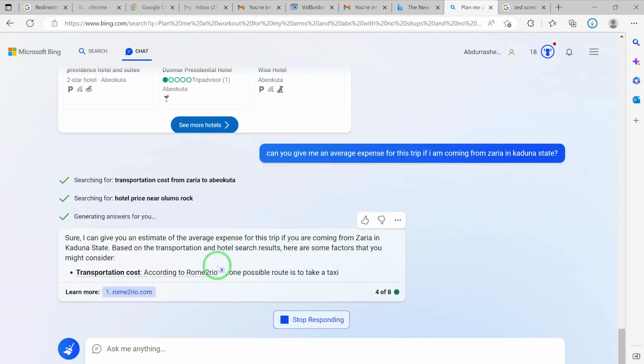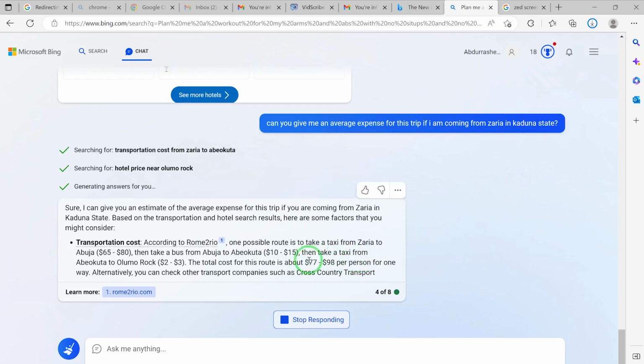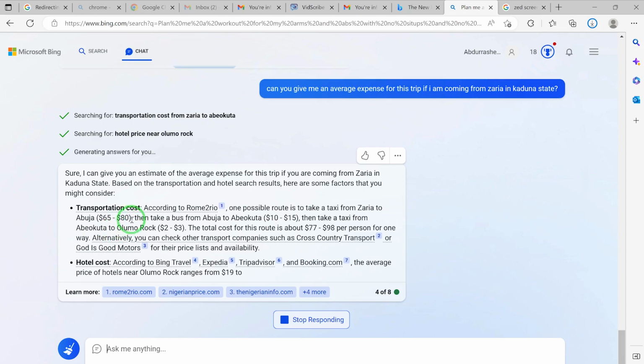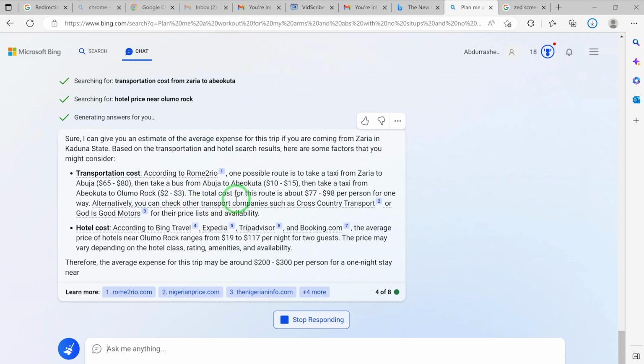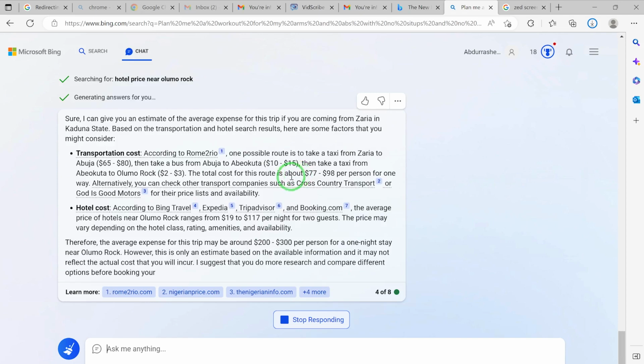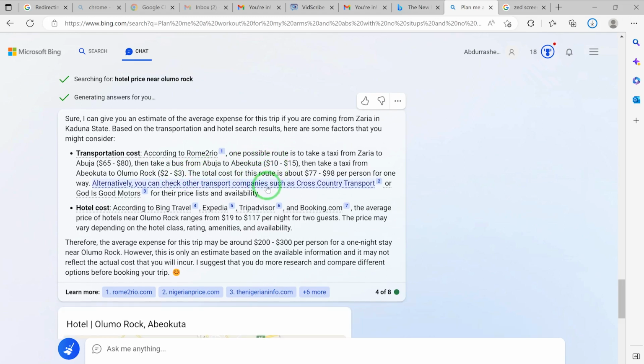So coming from Zaria, transportation costs according to Rome2rio, these are the costs. Okay, so you can see Zaria to Abuja, $65 to $80. Take a bus from Abuja to Abeokuta, $10 to $15. This is exceptionally correct. Abeokuta to Olumo Rock is $2 to $3. This is fantastically correct because I've been there, so I know exactly what this is telling me. So this is the total cost. It's going to cost you this much money per person for one way.